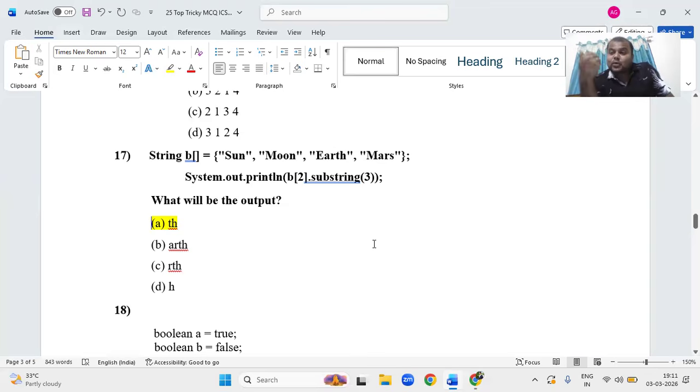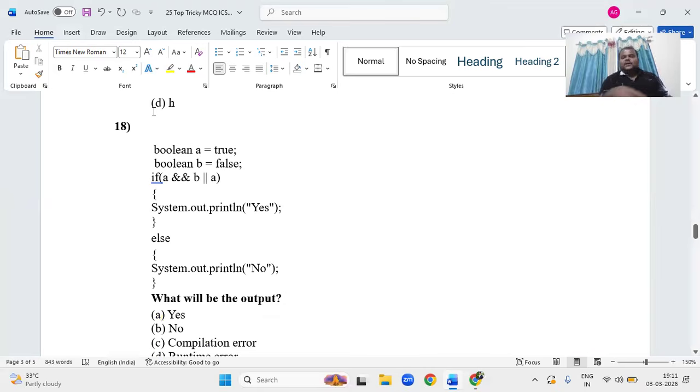It is going to include the starting index. It is going to exclude the last index, right? That you can check. One question you can expect of this type also. Okay. This type of question is now trending.